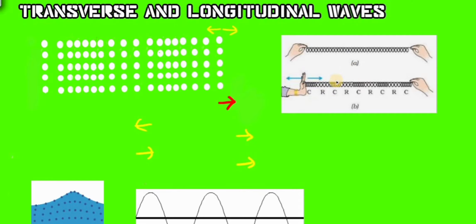So the wave of a slinky, what is a slinky? It is a large and long spring. When we push and vibrate this spring, it produces a longitudinal wave. So the wave of a slinky in this manner is a longitudinal wave. So now let's look at transverse waves.